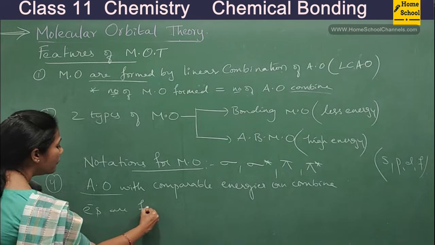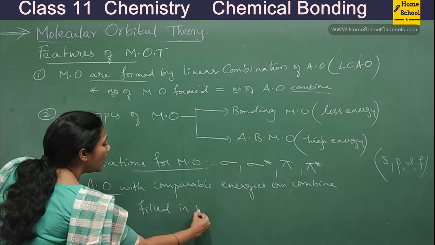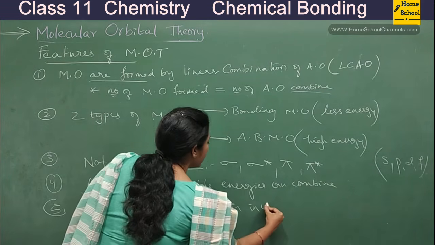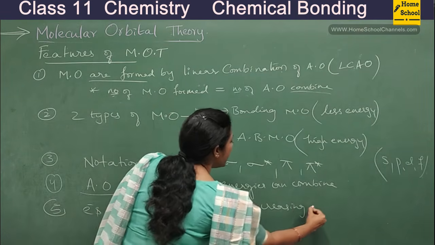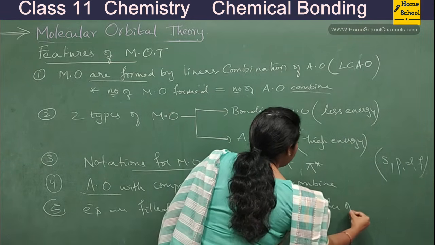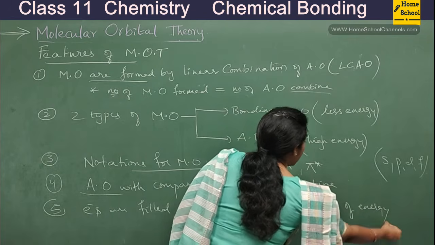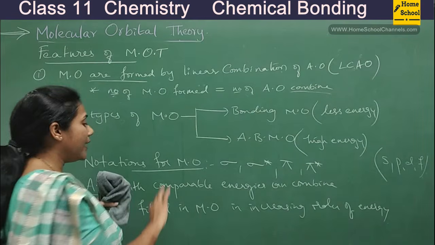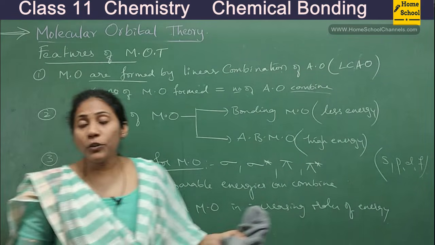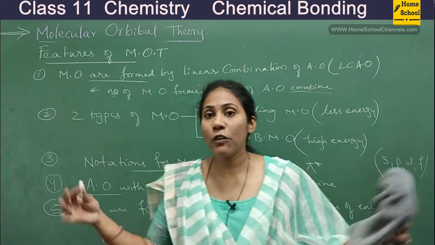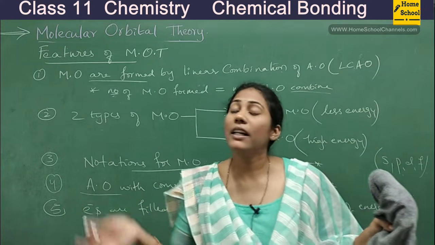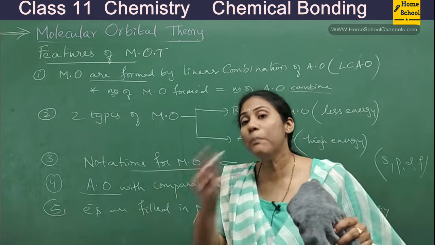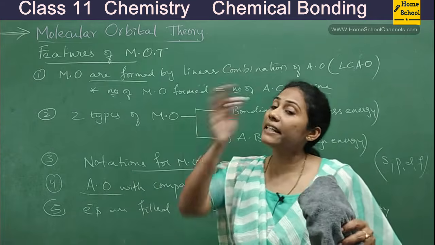Okay, and then the fifth point is: electrons are filled in molecular orbitals in increasing order of energy. Molecular orbitals have different energies. Electrons in a molecule, I told you, get redistributed, right? Now they are not present in atomic orbitals. In a molecule you have so-called molecular orbitals. Now in molecular orbitals, electrons are getting rearranged.